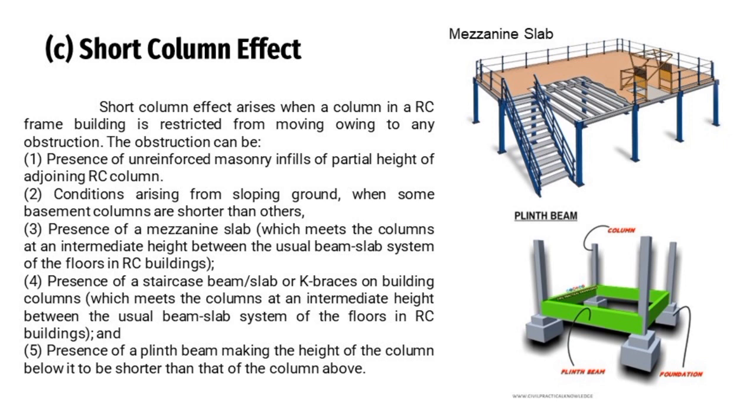Number 3 is presence of mezzanine slab which meets the columns at an intermediate height between the usual beam slab system of the floors in RC building. Number 4 is ang presence of a staircase beam or slab or K-braces on building columns which meets the columns at an intermediate height between the usual beam slab system of the floors in RC buildings. And last is the presence of a plinth beam making the height of the column below it to be shorter than that of the other column above.